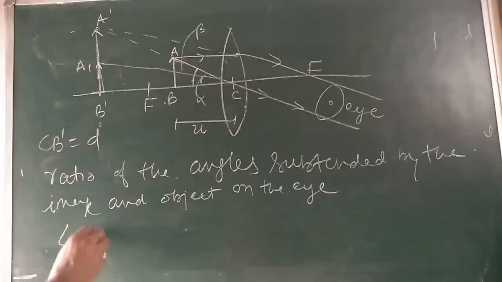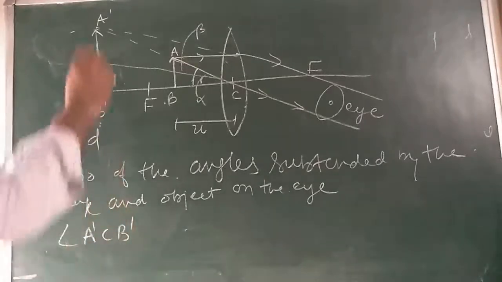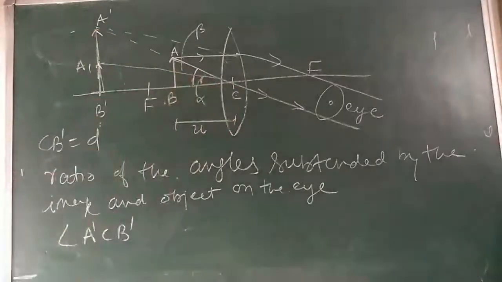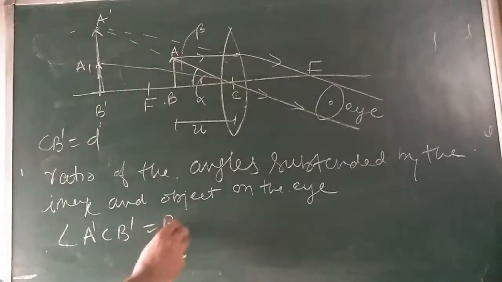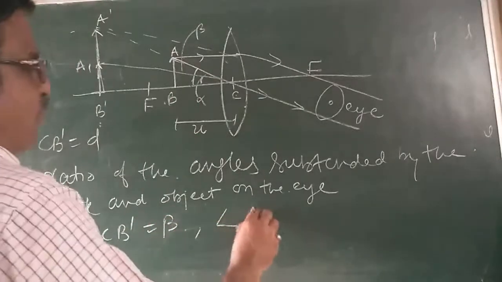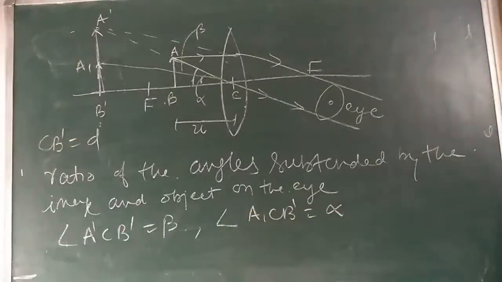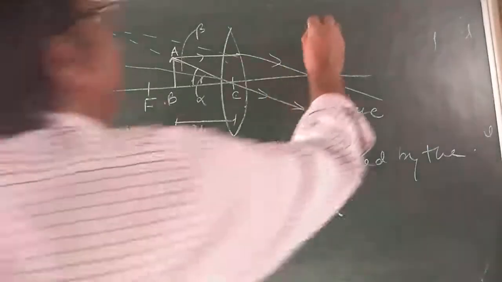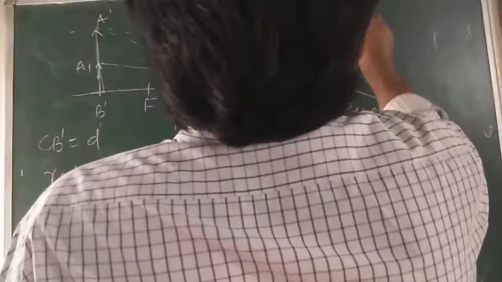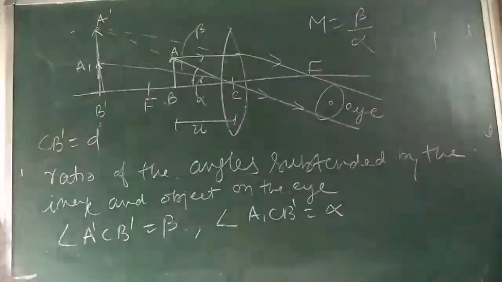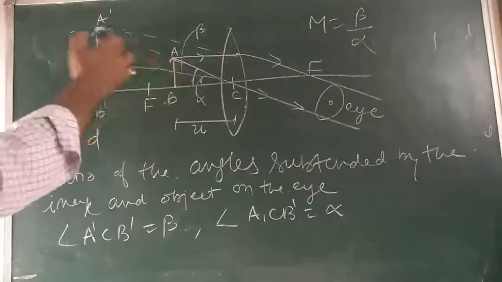So the angle A dash C B dash is beta. Similarly, angle A1 C B dash is equal to alpha. So according to the definition of magnifying power, M is equal to beta by alpha, the angle subtended by the image to that of the object.